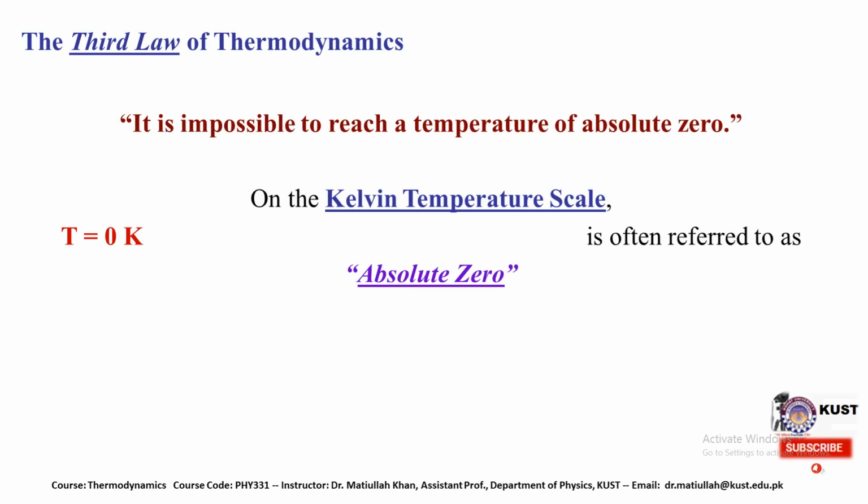So here we are moving toward the third law of thermodynamics. How can we express the third law of thermodynamics? It says that it is impossible to reach a temperature of absolute zero on the Kelvin scale, or T equal to 0, often referred to as absolute zero.